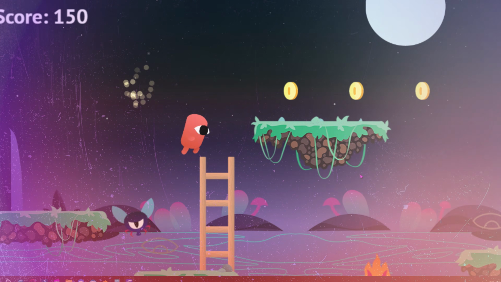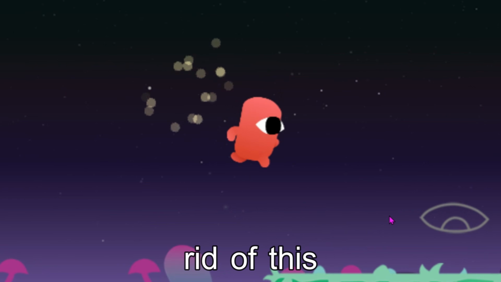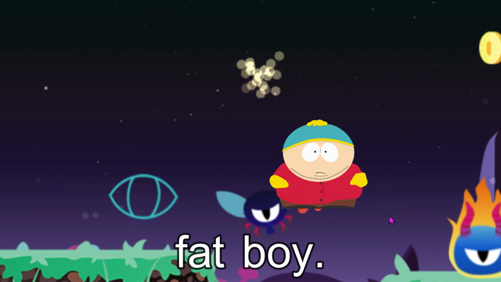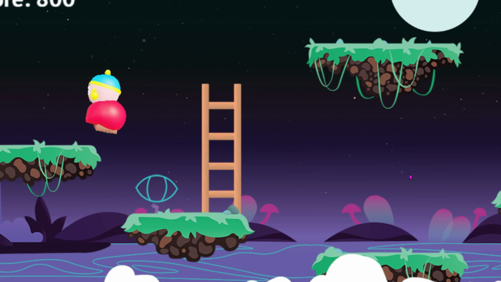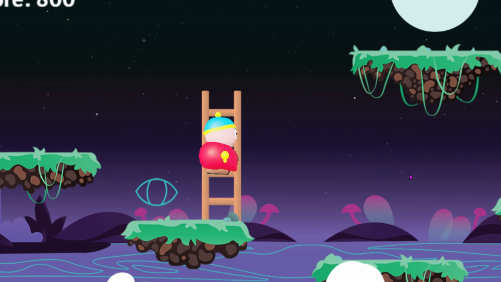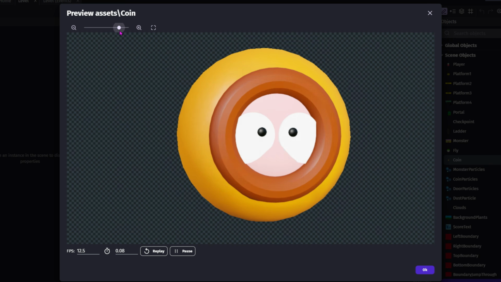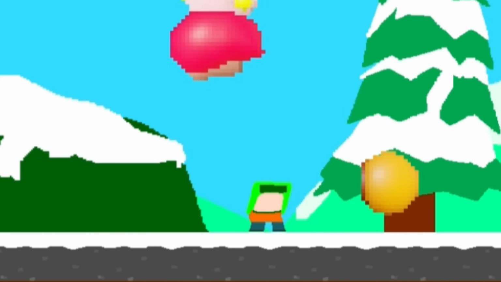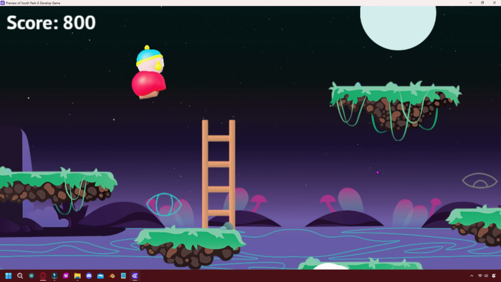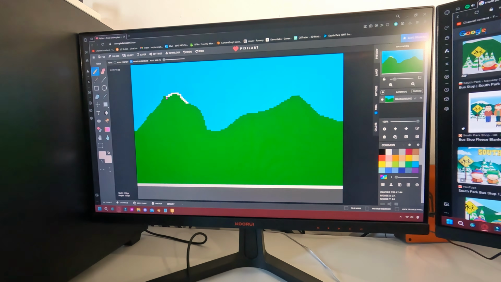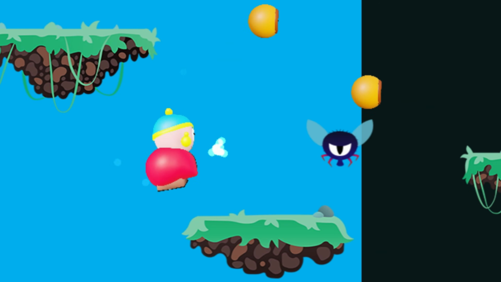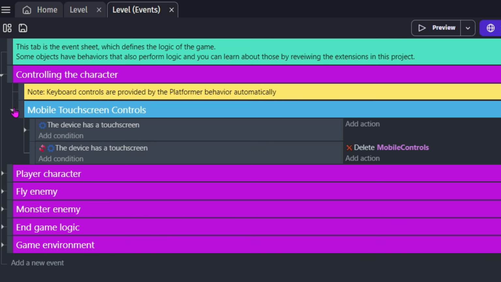It's not going to be quite as cute as this. My first goal was to get rid of this boring main character and replace it with Fatboy. Changing the textures was easy, but it took me a while to work out how to make the sizing of the asset correct. I also replaced the coins with these spinning Kenny heads, which were leftover assets from my last platformer. The background isn't looking very South Parky, so I quickly drew some mountains, but for some reason they didn't render properly, and I had to actually go into the code and work out what was happening.